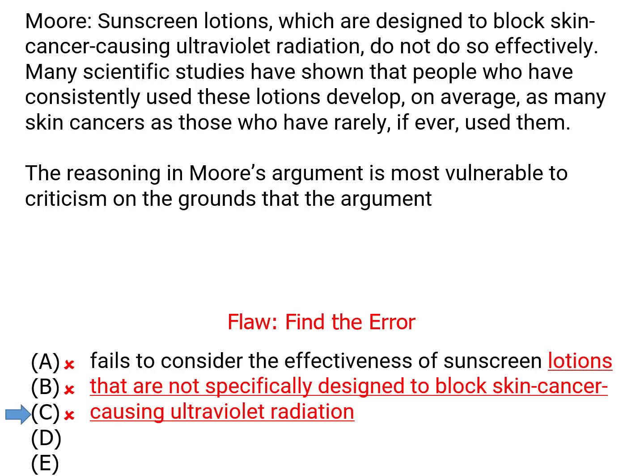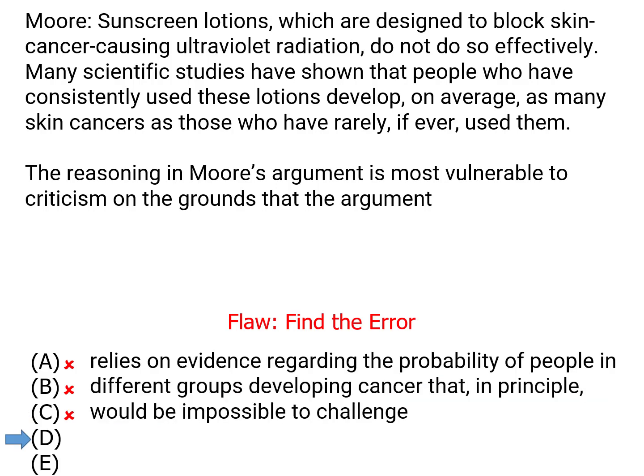So then answer choice D relies on evidence regarding the probability of people in different groups developing cancer that in principle would be impossible to challenge. We have no information about the studies in this argument, so we don't know that the evidence would be impossible to challenge. We just know that this is what the studies have said. Whether it's challengeable is beyond the scope of the information we've been given, so that means that the right answer must be E, so let's see why.